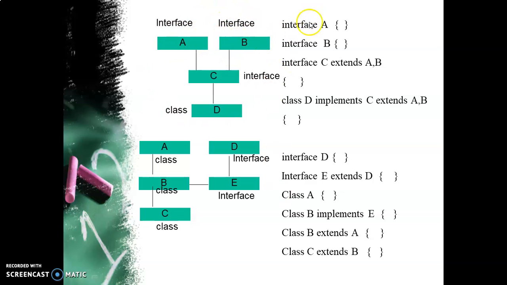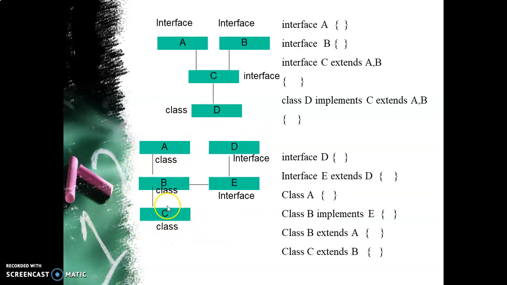This is the third form. So I have A and B as both interfaces which are defined individually. C is another interface which extends A and B. So interface C extends A, B, and then the body of interface C, and then class D implements C. So class D implements this interface C, which in turn extends A and B. So this is how it is written: class D implements C. Similarly, this is another form.